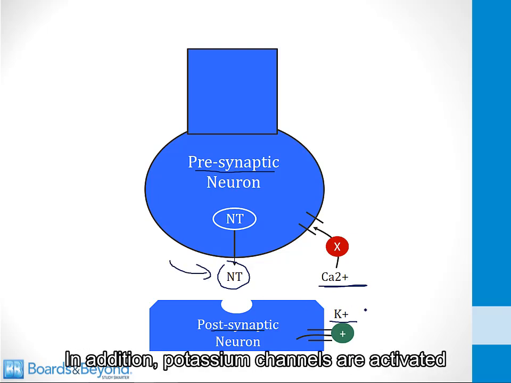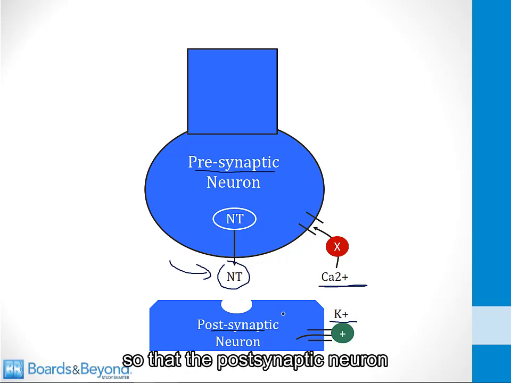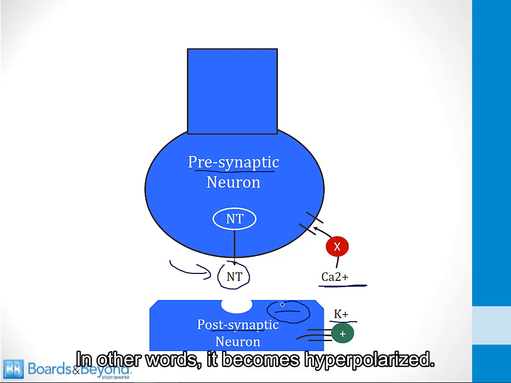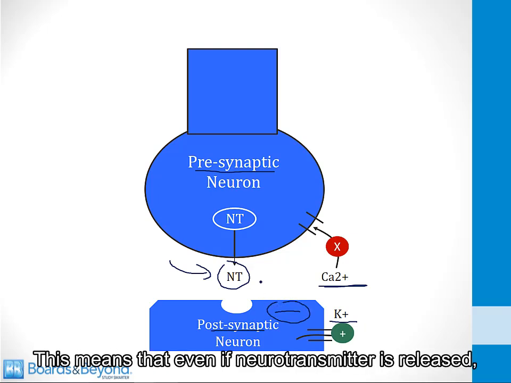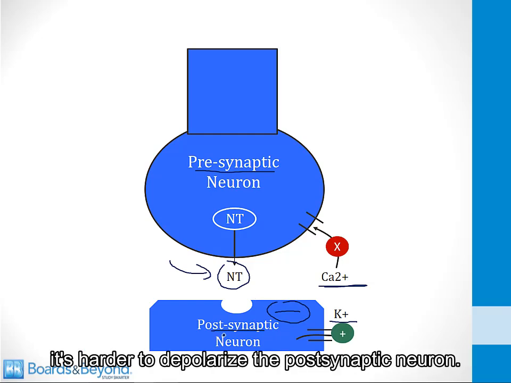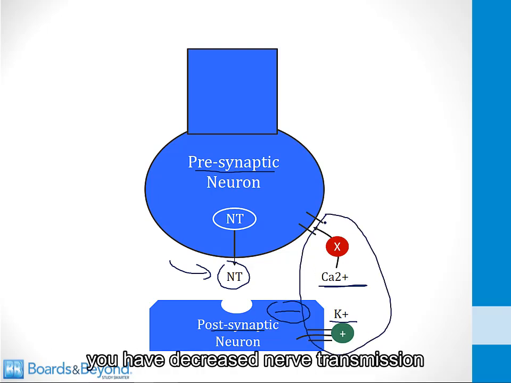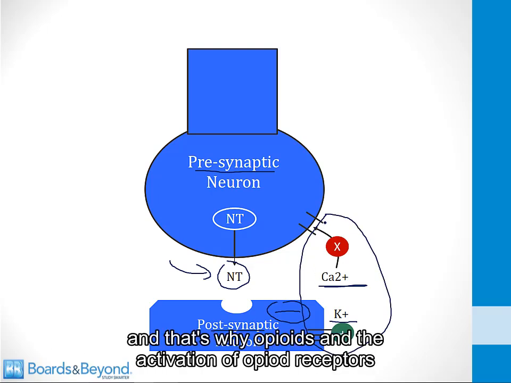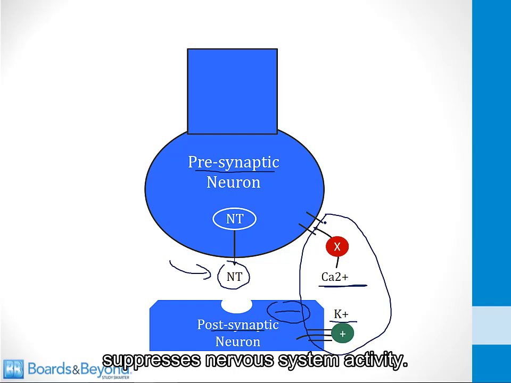In addition, potassium channels are activated so that the postsynaptic neuron becomes more negatively charged. In other words, it becomes hyperpolarized. This means that even if neurotransmitter is released, it's harder to depolarize the postsynaptic neuron. So for both of these reasons, you have decreased nerve transmission, and that's why opioids and the activation of opioid receptors suppresses nervous system activity.